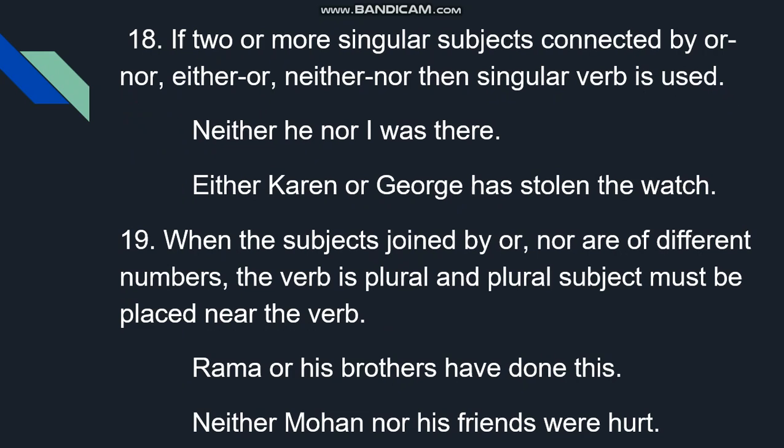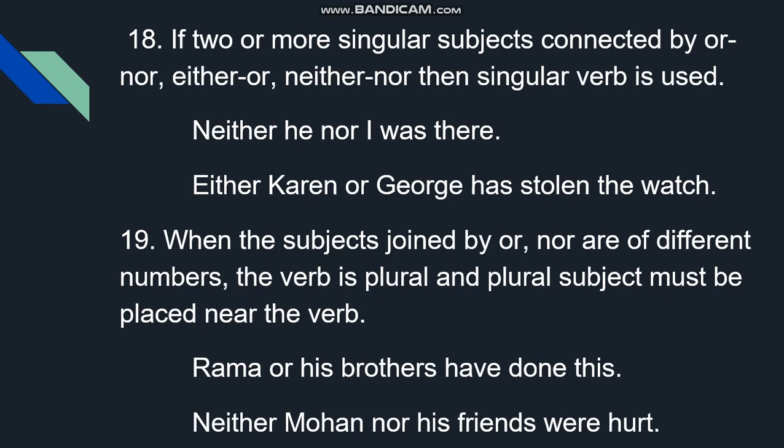If two or more singular subjects are connected by or, nor, either or, neither nor, then singular verb is used. Neither he nor I was there.